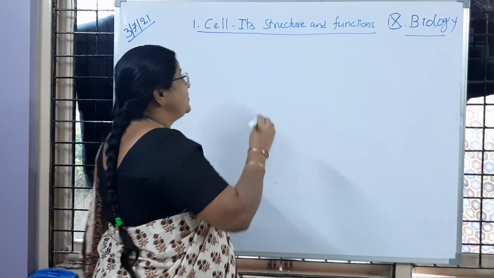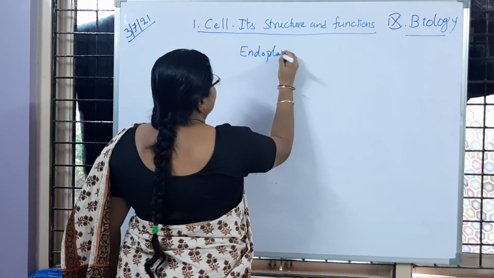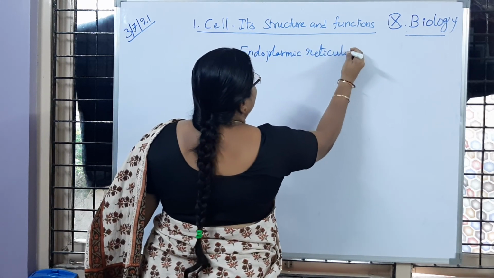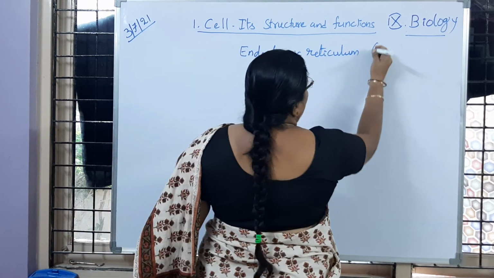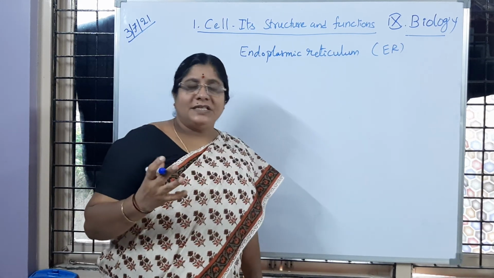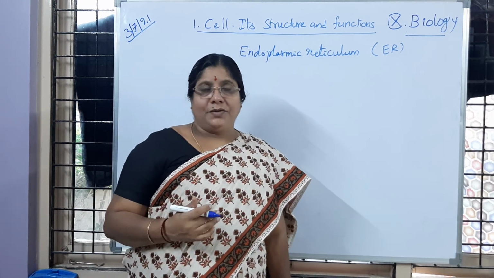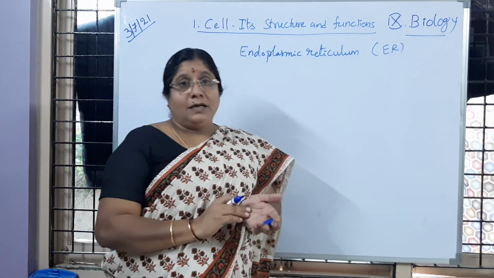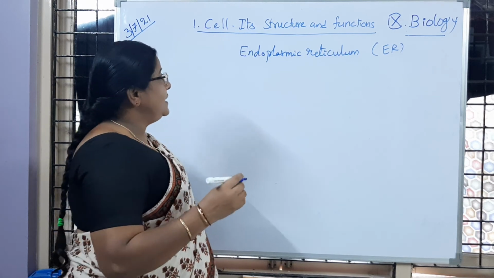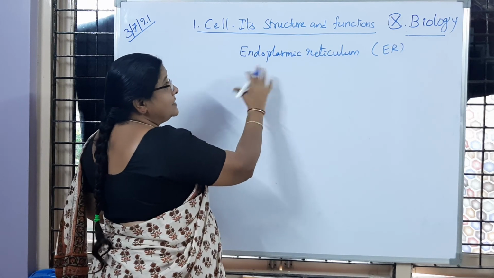First we learn about the important cell organelle, that is endoplasmic reticulum, ER. If we observe a cell collected from any part of the plant, or a peel of skin cells, under the microscope, with the help of an electron microscope, we can observe the cell and cell organelles.